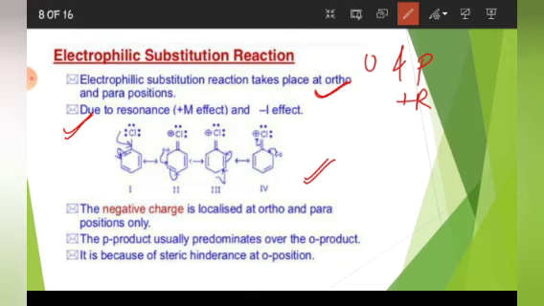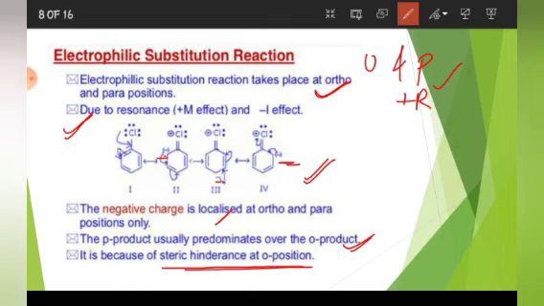You can see all the resonating structures, and you will see that here the minus charge is at ortho position, here it is at para position, here it is again at ortho position, right? The negative charge is localized at ortho and para positions only. The para product usually predominates over the ortho product. Now why is this so? You can see that in ortho there will be steric hindrance, but in para position there will be no steric hindrance. So if we compare ortho and para, then the para product will be dominant. Okay, it is because of steric hindrance at ortho position, right?